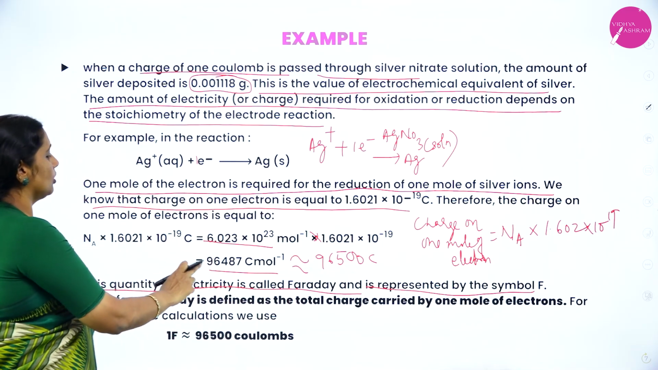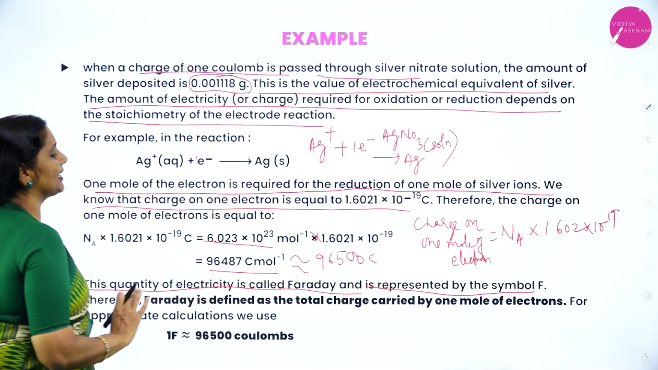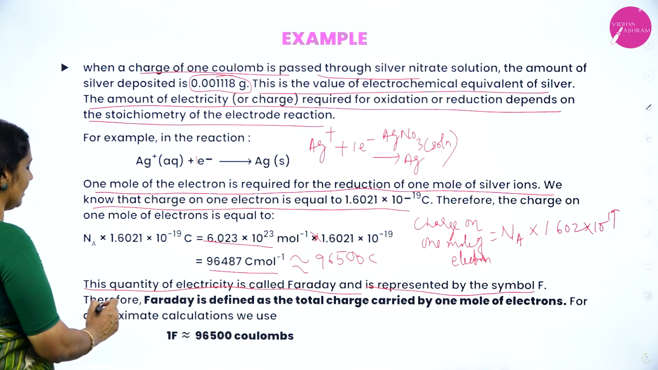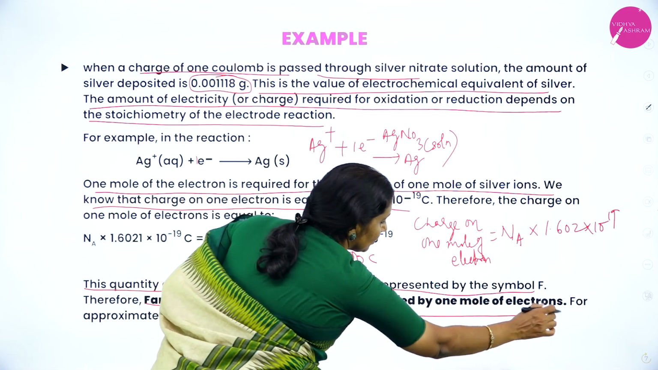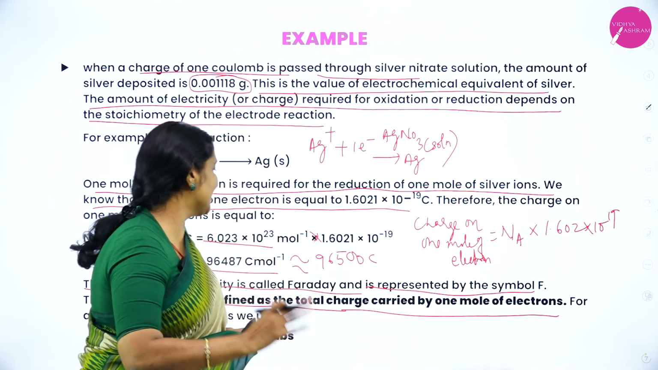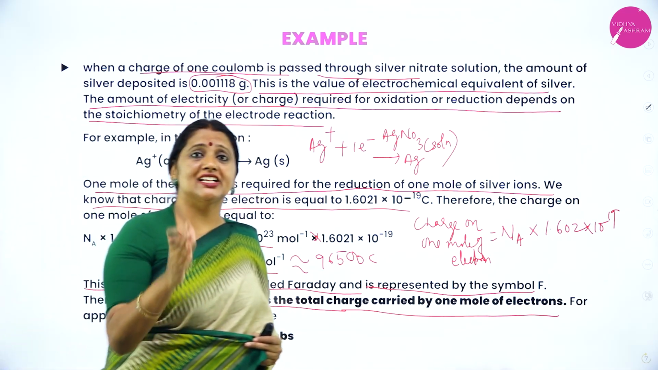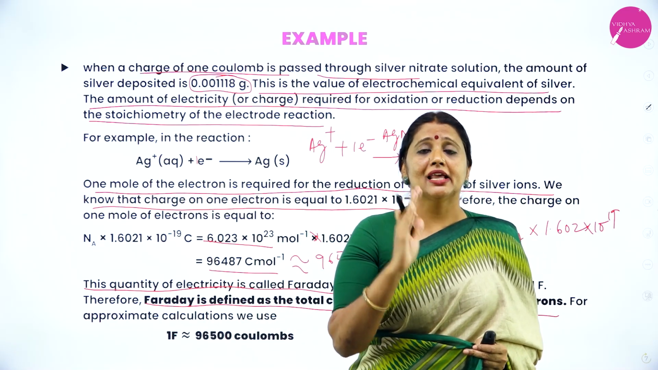1 Faraday is equal to 96,487 coulomb. Approximately we'll take it as 96,500. Therefore, Faraday is defined as the total charge carried by 1 mole of electrolyte. What is Faraday? Faraday is the total charge carried by 1 mole of electrons.